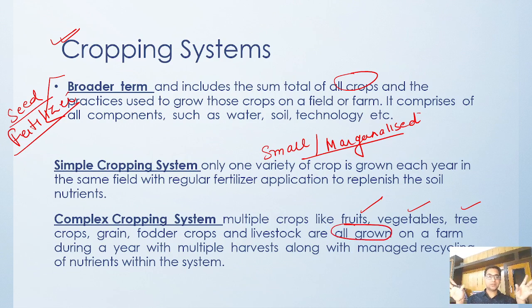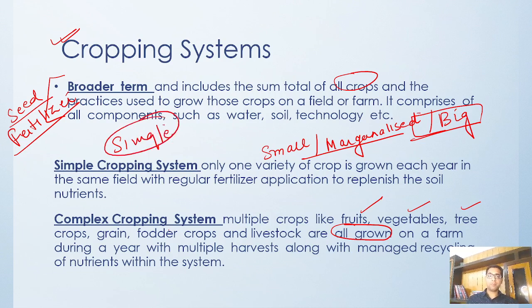That is complex. In simple cropping, we can also say that big farmers are there, because we are talking about only a single type of crop in the simple cropping pattern. When it is complex, we are talking about crops, fruits, vegetables, and various other things being utilized in this whole process. Here the soil keeps on nourishing itself. The things get recycled again and again, and this is a whole complex web of a system.